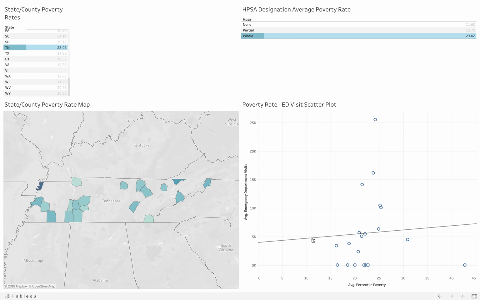In Tennessee, we see that in mental health HPSA counties, there tends to be a stronger positive association with ED visits. This can indicate that when there are not enough mental health providers in a specific geographic setting, this may lead to greater ED encounters.